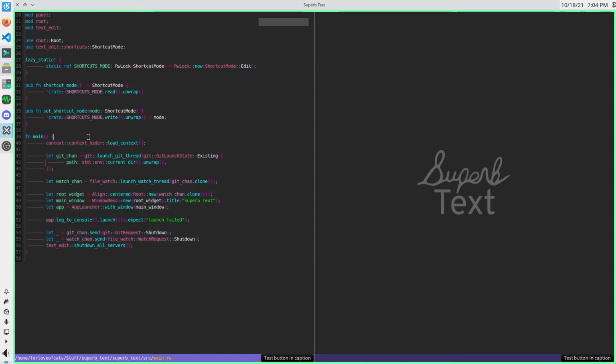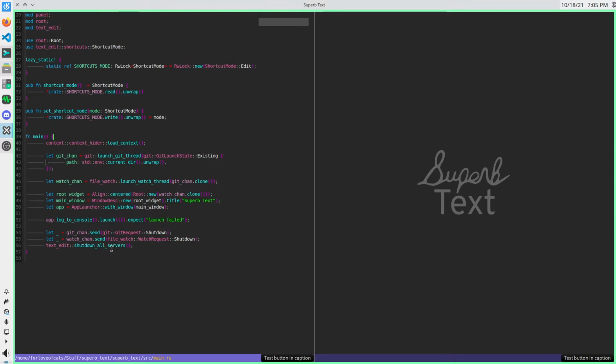Superb Text has supported talking to LSP servers for a while. Language Server Protocol is the JSON RPC format that was originally created for Visual Studio Code, but is used by a bunch of different editors at this point, which was the intent: a mechanism for editors to talk to background processes that are providing code comprehension for the editors. Superb Text has supported inline error messaging for syntax and semantic errors for a while, and autocomplete, but I've